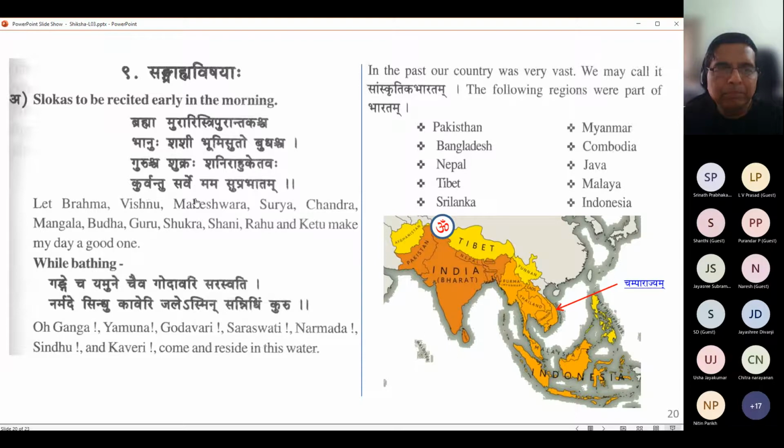May all these, whatever I am talking about, do bidding to my good morning. That means may they aid me to have a good day. That's what it is saying. And what are the things? These are all actually graha devatas.